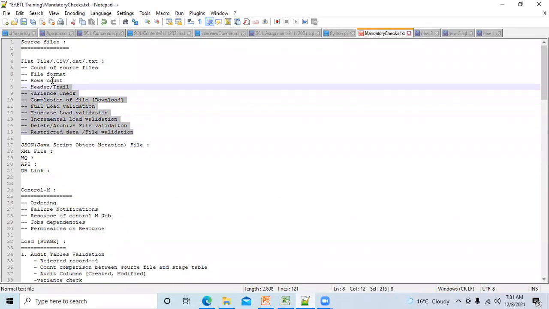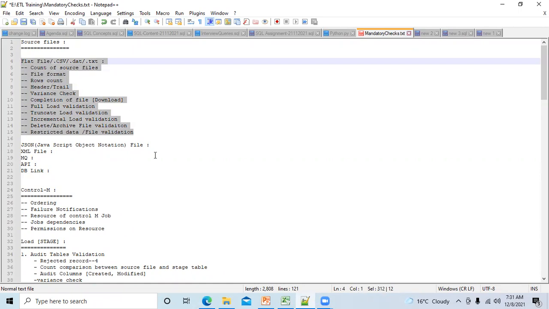Okay. So these were the 7 to 8 basic validations which you have to do at the file level or the extraction level. So far we're discussing only the extraction of ETL. It means if you're extracting data from the source team, what all validations you have to do. And if you're facing any interview, these questions will be asked. They will not ask in detail about all these things. They will ask you, in the extraction layer, what all validations are you doing?